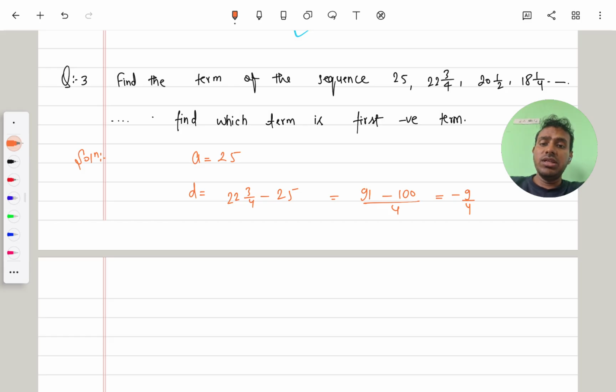Now understand what the question wants to ask. The question wants to ask which term is the first negative. First of all, we have to find where the term 0 comes. Let's say 0 comes at 18th place, then 19th is our first negative term. Let us suppose 0 comes at 20th place, then 21st place is our first negative term, and 19th place is the last positive term. This is the basic concept which I have to use. And if you still do not understand, see in the solution part how I do this solution.